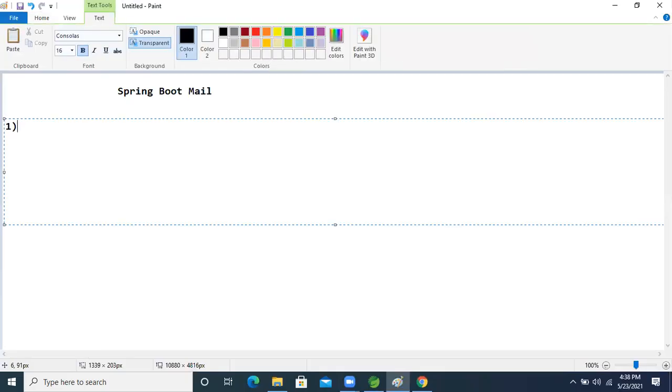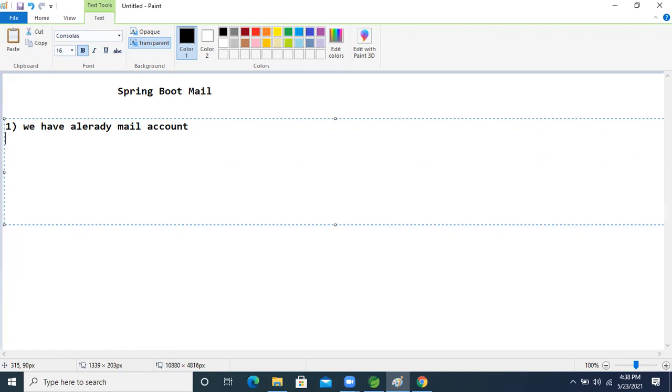I already have a registered mail ID, I have an account. So first, we need the email ID, and I already have an account.